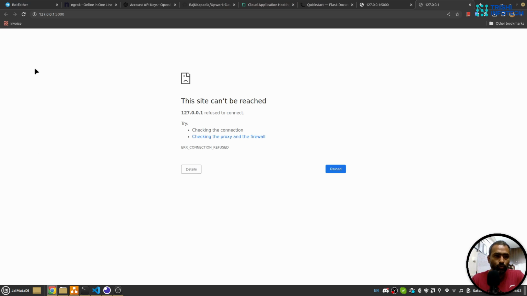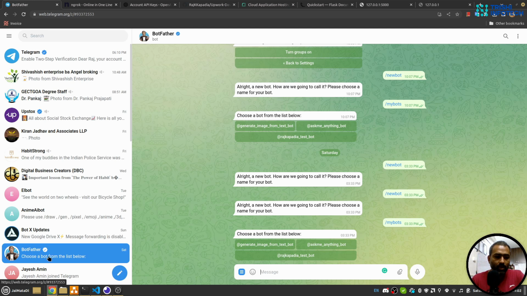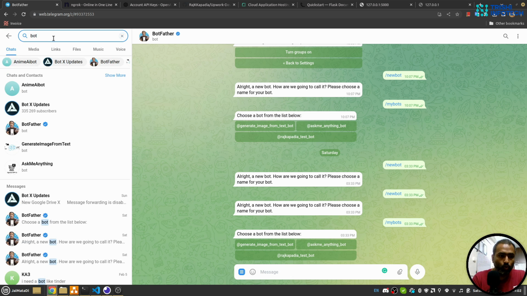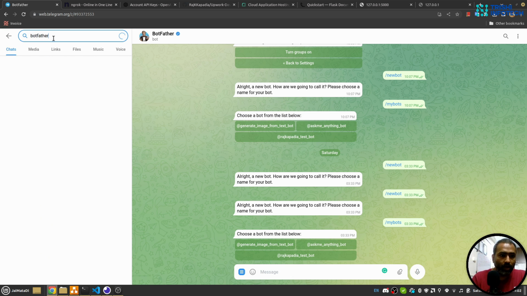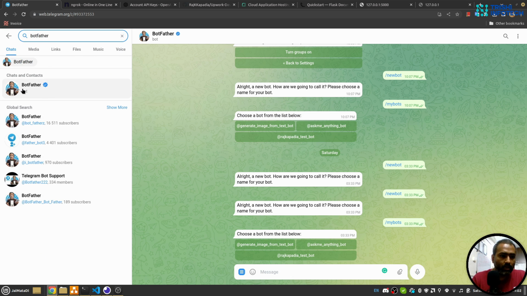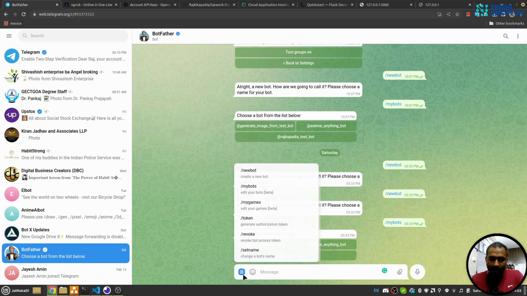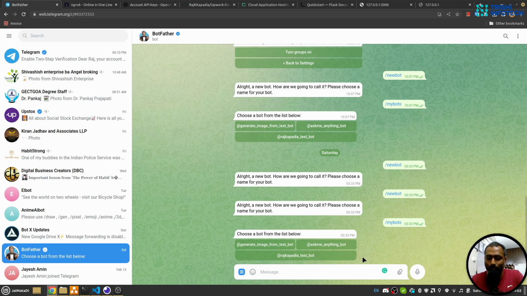Now I'll go to Telegram. Here you need to go to BotFather. You need to search for BotFather. The one with this blue tick is the original BotFather. I'll click on that, and then you can see a start menu, depending on whether you have used it or not.